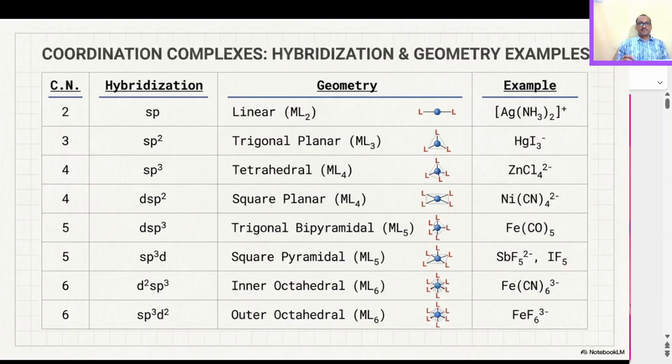So here are some examples. When we have sp hybridization, its geometry is linear, and an example is [Hg(NH3)2]2+. Similarly, if we have sp3 hybridization, you have a tetrahedral structure, and an example is [ZnCl4]2-. If we have d2sp3, that is the inner octahedral, so [Fe(CN)6]3-. If we have sp3d2, that is the outer octahedral complex, then the example is [FeF6]3-.